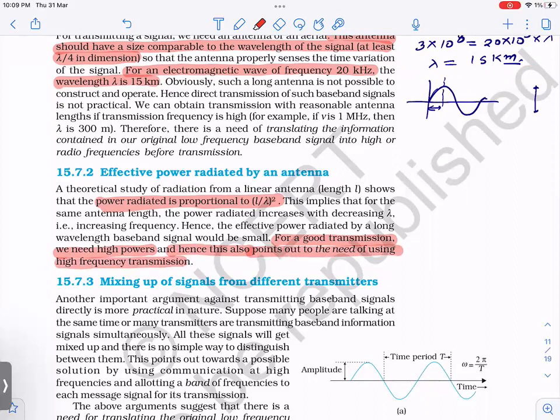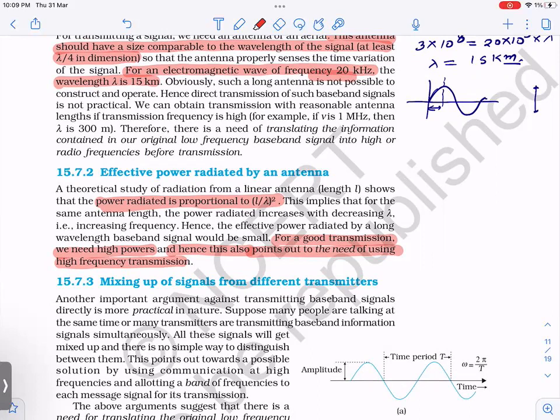So what is the key point? Conclusion. Our conclusion is that when we are generating a speech signal, which has a frequency in the range of 20 kilohertz, we cannot transmit it as it is, right? We have to mix something so that we increase the frequency, right? What is that something? That something is called amplitude modulation, right? That can be done with amplitude modulation, frequency modulation, or phase modulation. Now, good news is that we have to study only amplitude modulation, right?